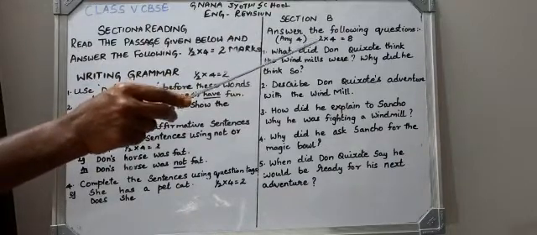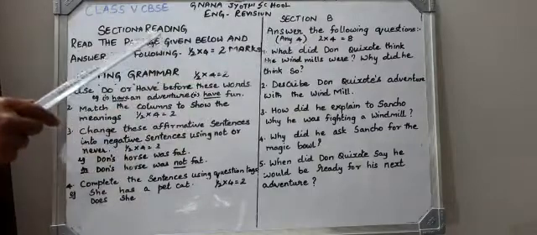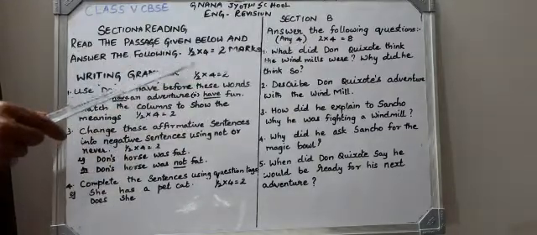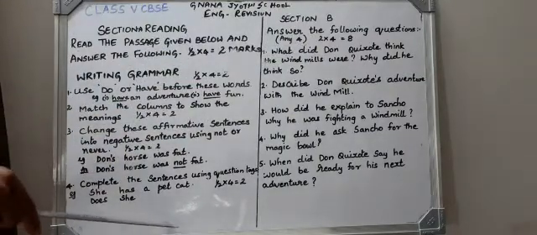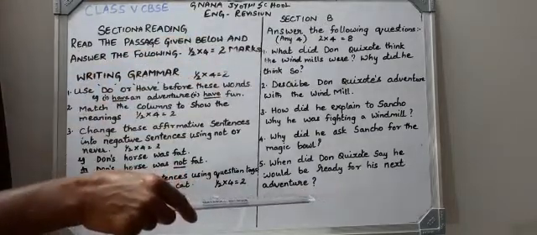Did you all understand, children? You will be having section A and section B. In section A, you will have a passage and grammar part you will be having. In section B, you will be having only questions and answers.